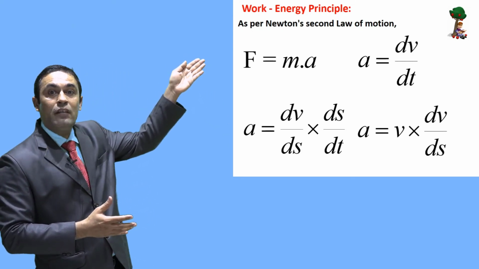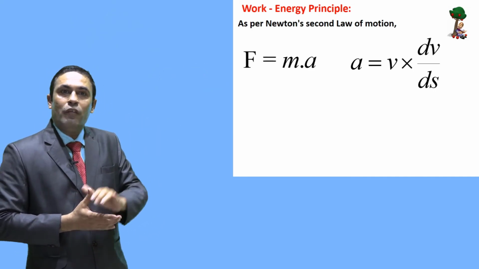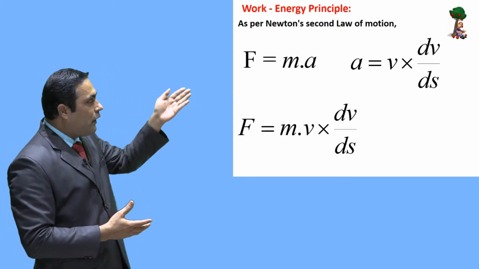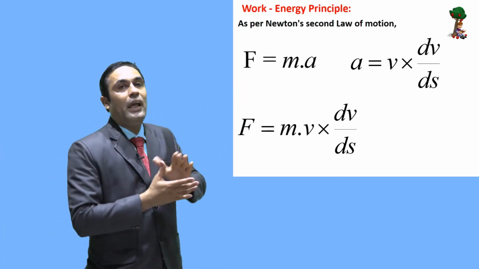We can say a is equal to v into dv by ds. But we know F is equal to m into a, so we can put the value of a, and therefore F is equal to m into v into dv by ds.